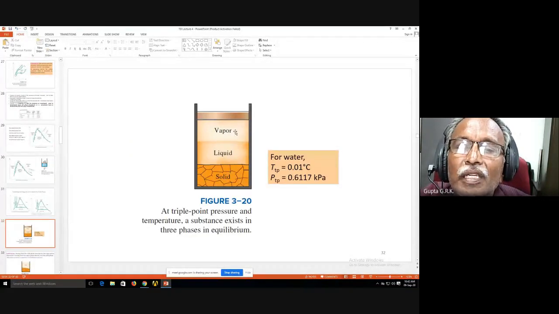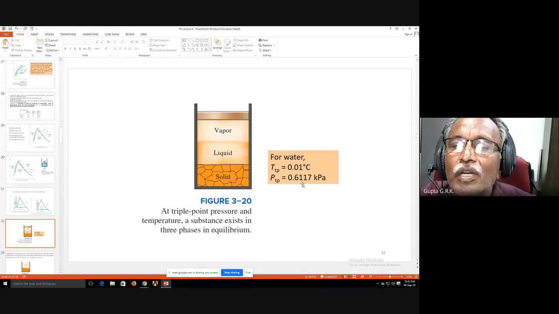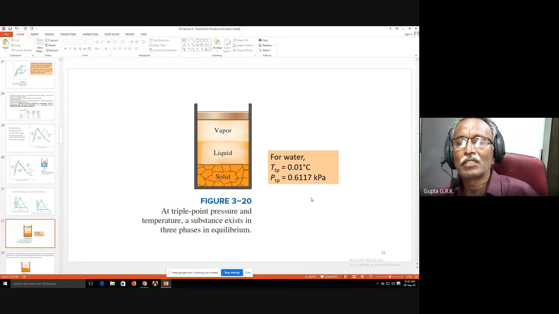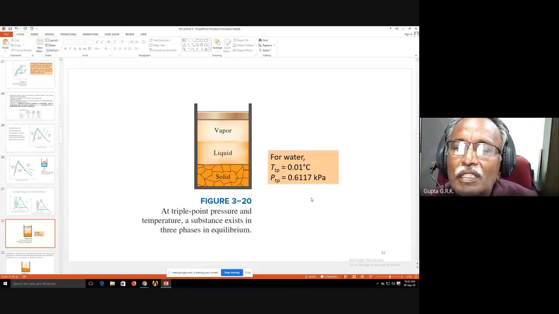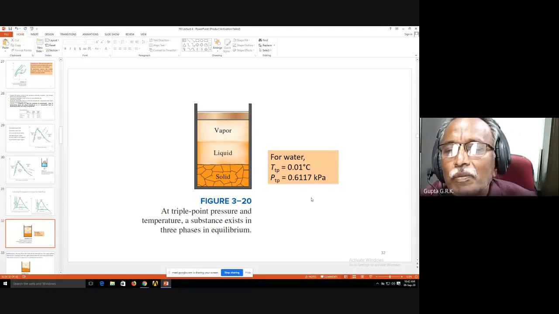So at the triple point, solid, liquid, and vapor are all in equilibrium. For water, the triple point is 0.01 degree centigrade, and the triple point pressure is 0.6117 kilopascal. Because it is a particular point for every substance, the triple point pressure and temperature are tabulated and given in the data books, where all three phases exist in equilibrium.